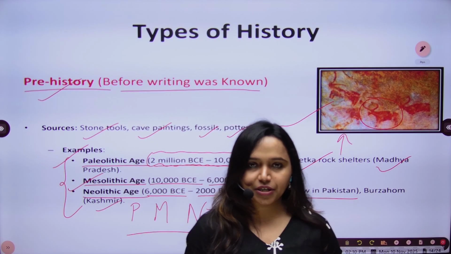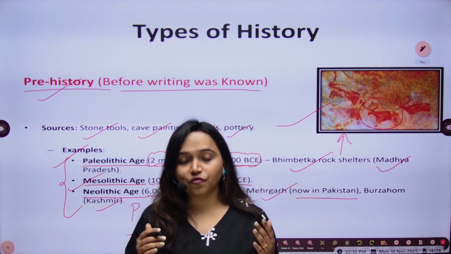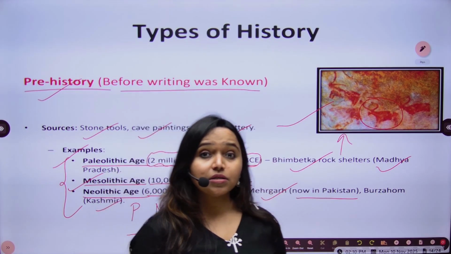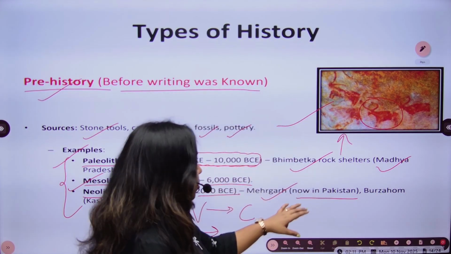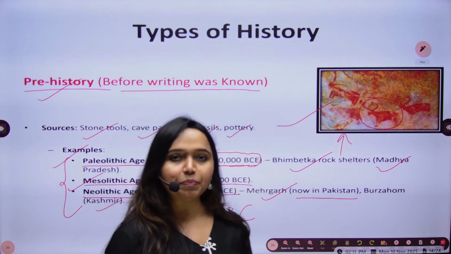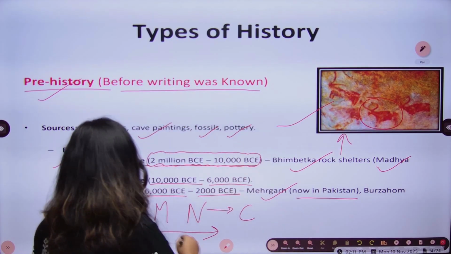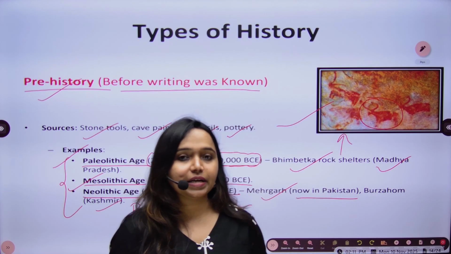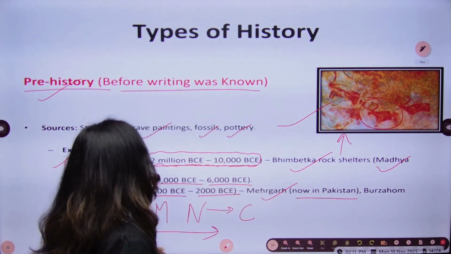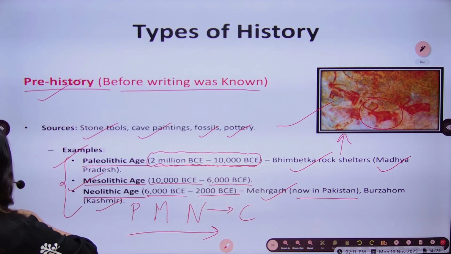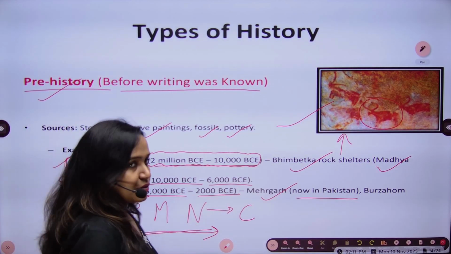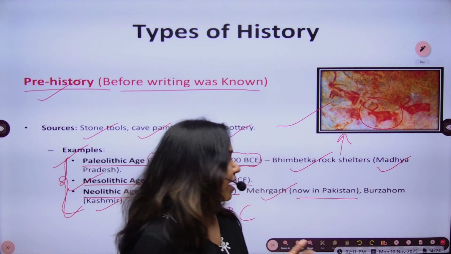People started cultivating crops for the first time, and this question has been asked in multiple exams. Mehrgarh is located in Pakistan and belongs to the Neolithic age, and we will see certain developments at this site, and that's why it is very important. So prehistoric time is divided into three ages: Paleolithic, Mesolithic and Neolithic.